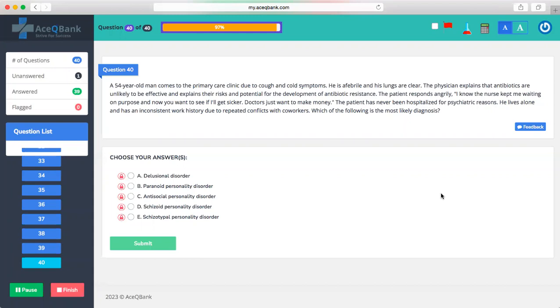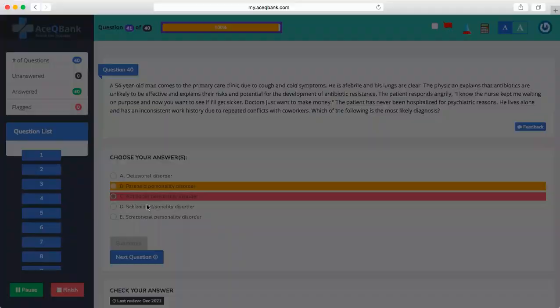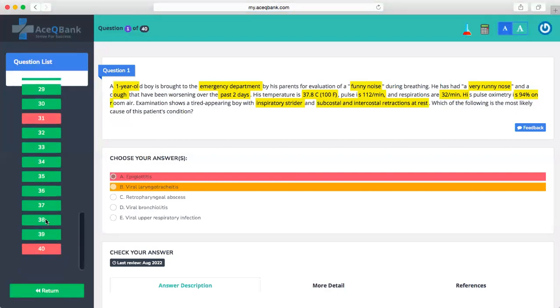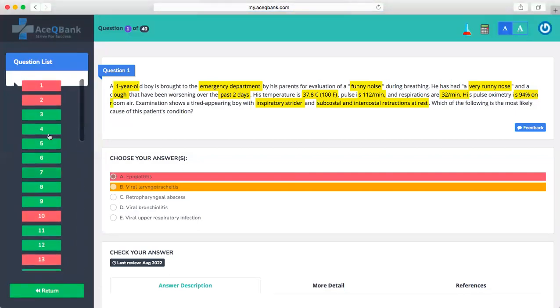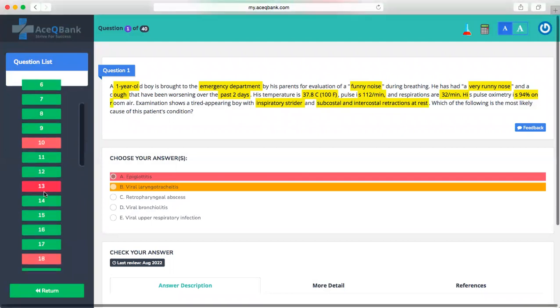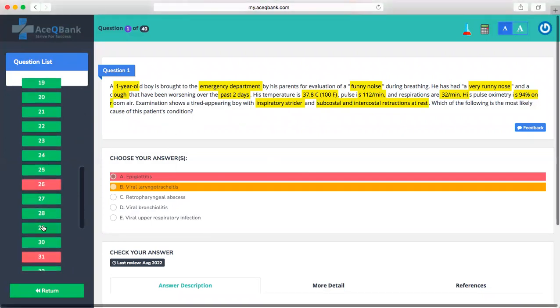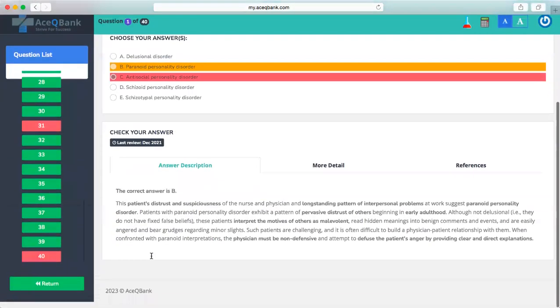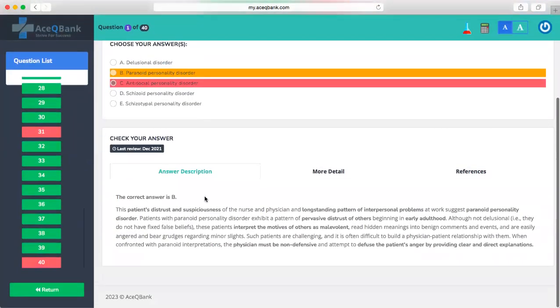Okay. So C and D. Now again we have two options. Okay, C. I'm going with C and we can see it from there, okay? So the answer was B. The explanation, just a second. How many of you guys got it correct? 1, 2, 3, 4, and 5, 6, 7, 8. So 8 were wrong and the rest were correct. So the answer was paranoid personality disorder.